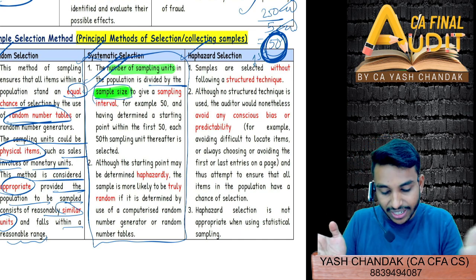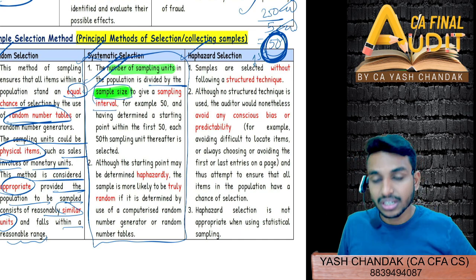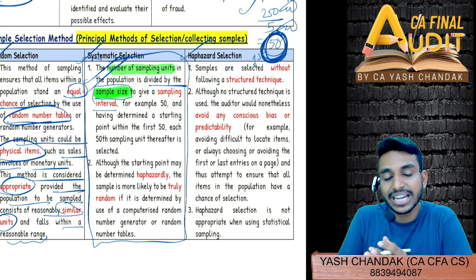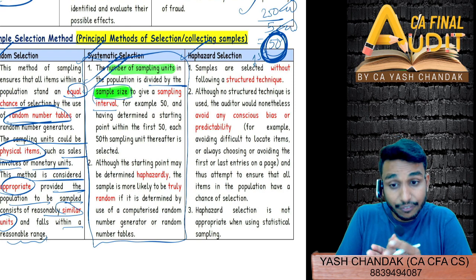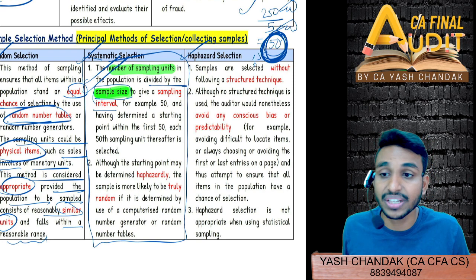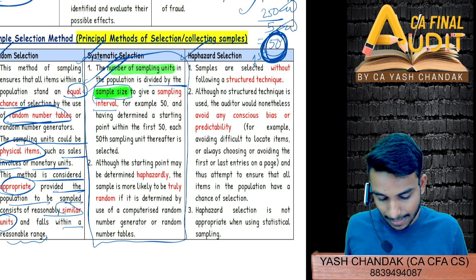So the number of sampling units divided by the sample size will give you what? Sampling interval. Now first randomly select any first sampling unit, and from there on systematically derive the next sampling units after each sampling interval. Clear?